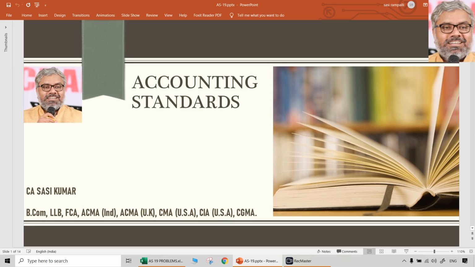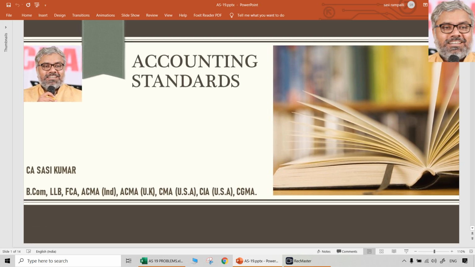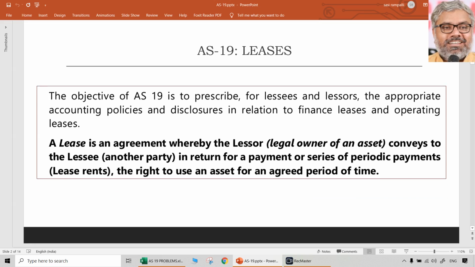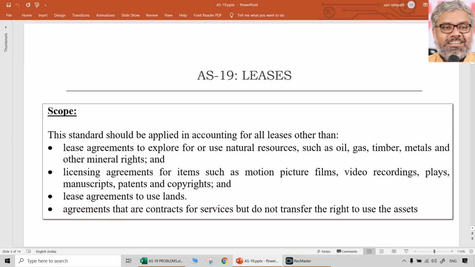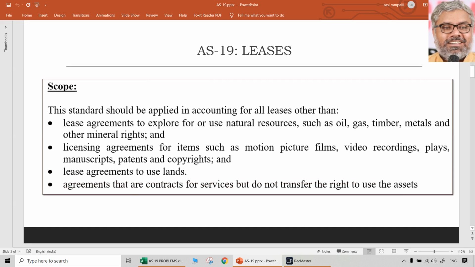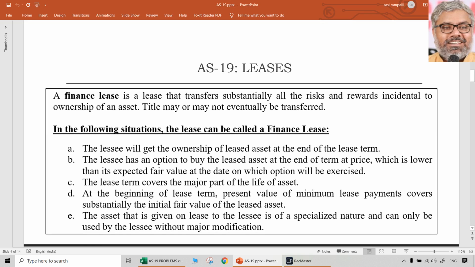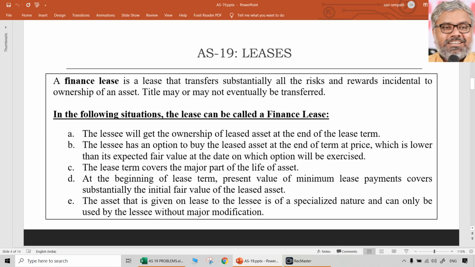As we discussed some of the conceptual aspects of AS 19 in the earlier class, today let us discuss some of the problems related to this accounting standard. But prior to that, we need to quickly revise some of the basic aspects which will be useful even for the purpose of problem solving. First thing first, we should remember the situations where a particular lease can be called as a finance lease.